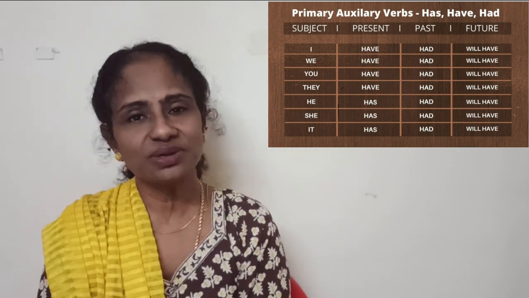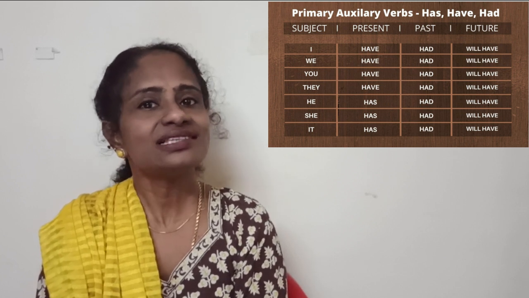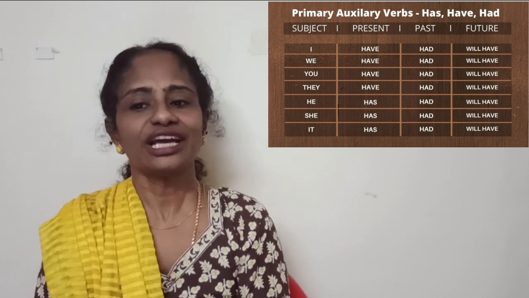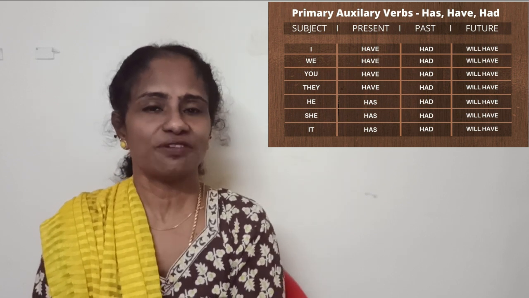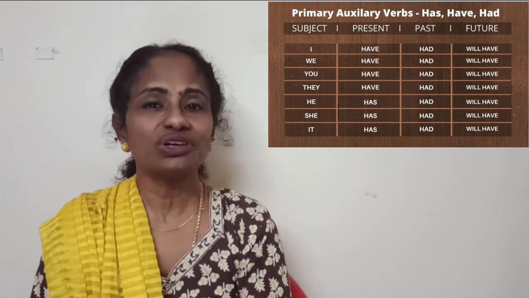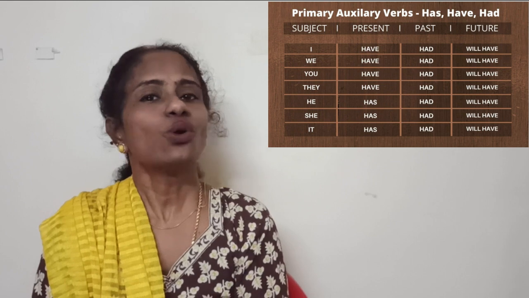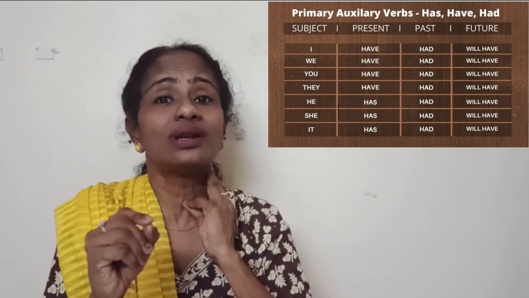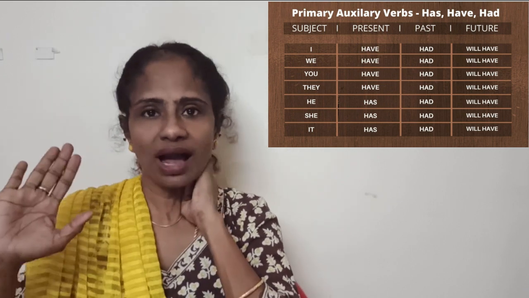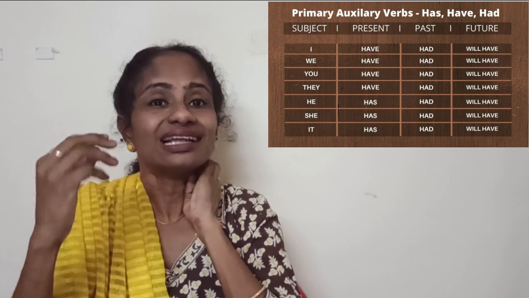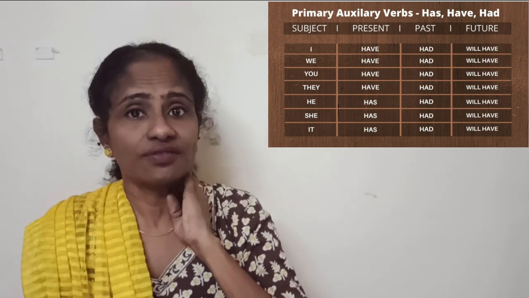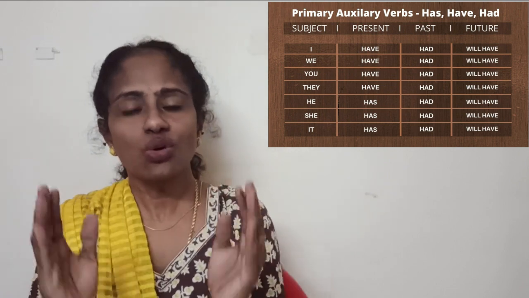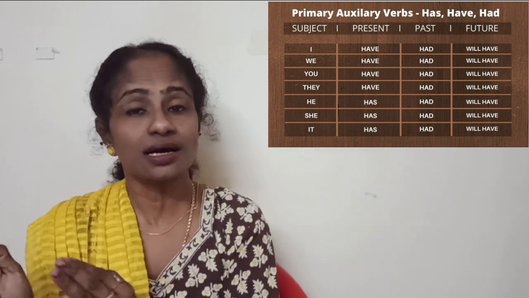Here can I tell you the common mistakes that we make? We never use has next to will. We will never say will has. Okay, similarly when you mention a person's name like Vanitha or Meena, we always use has. We don't say have. Have is mostly used with the plural. Okay, with I only, have comes, but generally they have, the chairs have, the schools have, the school has. Okay, so mostly have comes with plural and has comes with singular.